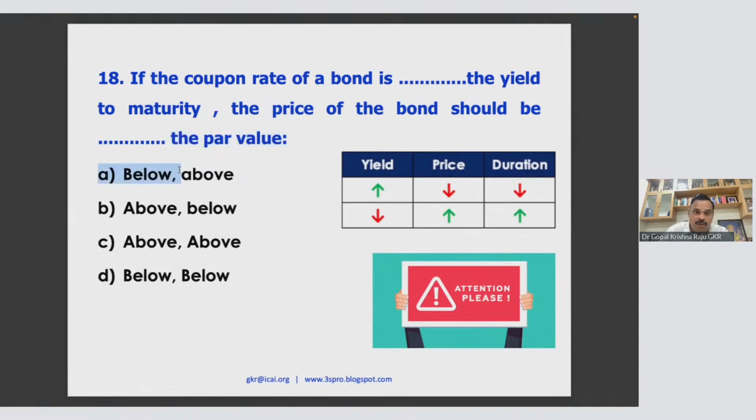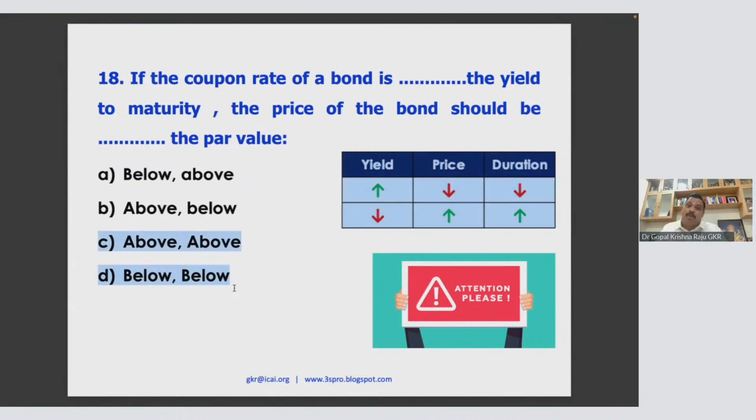So below and below. Similarly, the reverse also will happen. If the coupon is above the yield, the price of the bond will be above the par value. That means you have to pay at a premium. Yield is less, cost is more. So that is why it is a very important question.